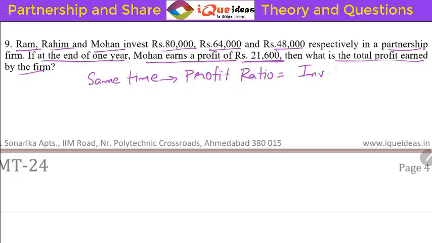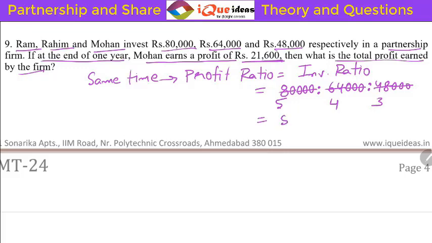The ratio is 80,000 is to 64,000 is to 48,000. The 3 zeros directly cancel. If you remember the table of 16, 16 5s are 80, 16 4s are 64, 16 3s are 48. So the ratio is 5:4:3. This is the ratio of investment, hence it is also the ratio of profit.